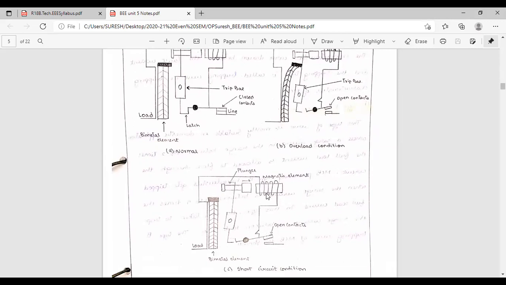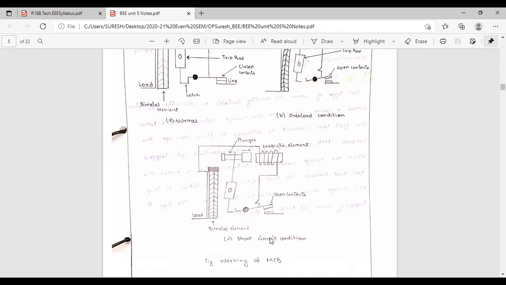When it is attracting due to this magnetic effect, it is pulling the movable contact in the upward direction, not the fixed contact. Fixed contact cannot move. Only the movable contact can move. This is the magnetic effect. In overload condition, we use thermal effect. In short circuit condition, we use the magnetic effect.